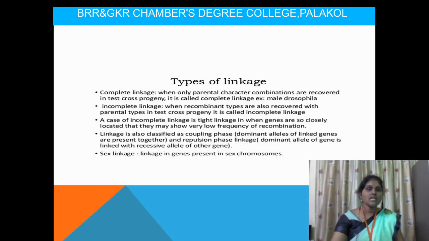The next one is incomplete linkage. Here the linked genes are separated from one generation to another. The characters are not always transferred together. They remain together for some generations and in later generations are separated. That is called incomplete linkage.